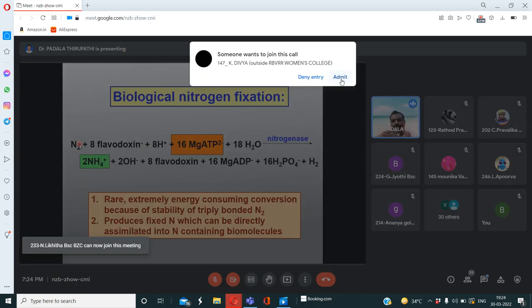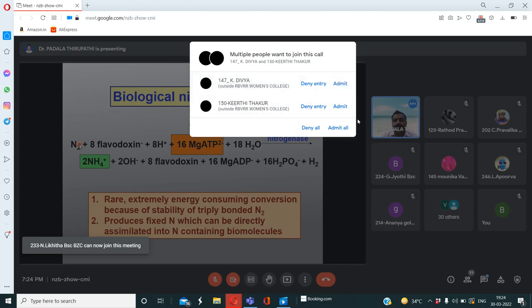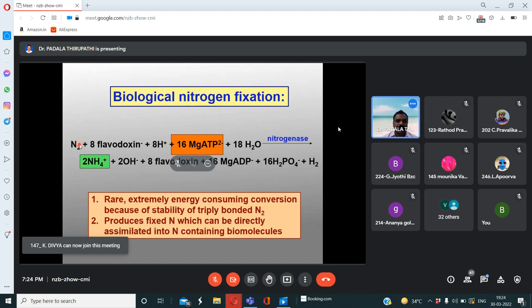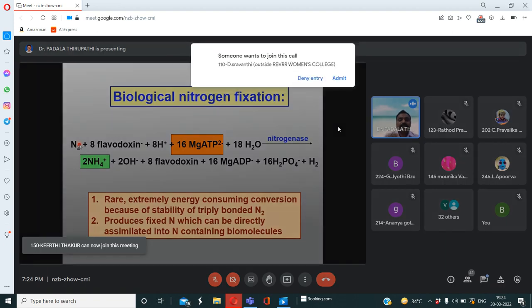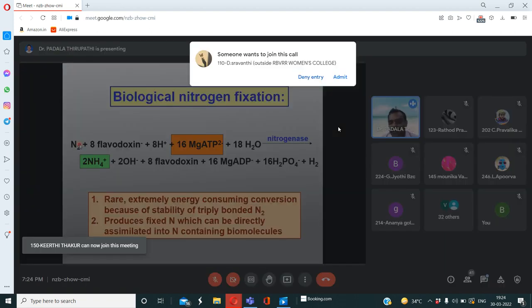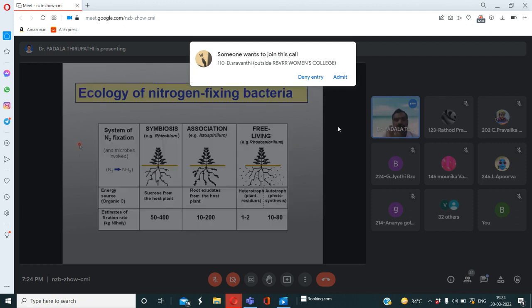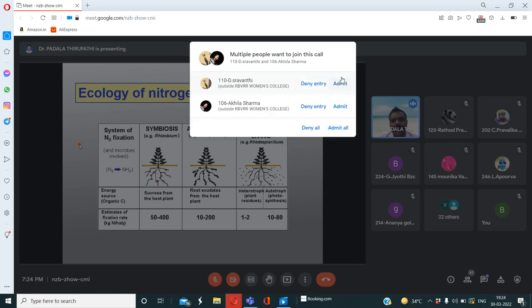The triple bond is broken by the utilization of 16 ATPs of energy. Am I right or not? So this process produces nitrogen which can be directly assimilated into nitrogen containing biomolecules, that is ammonia. Okay, here the third slide, I hope it is clearly visible.